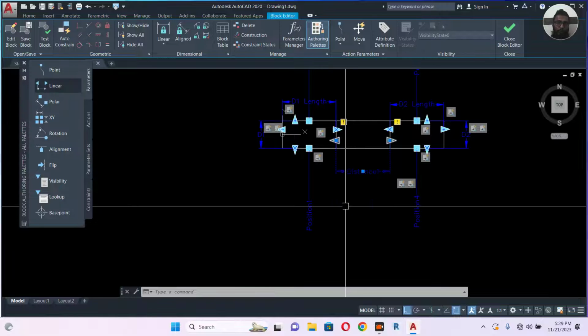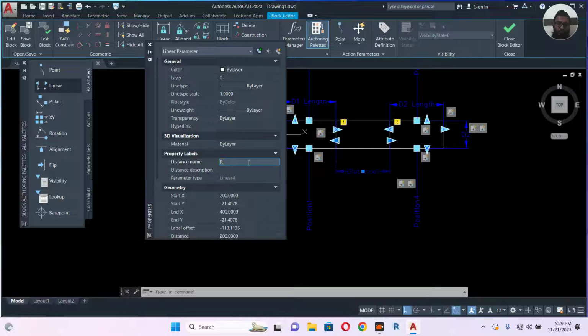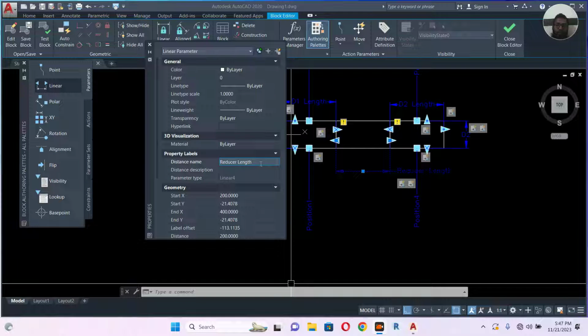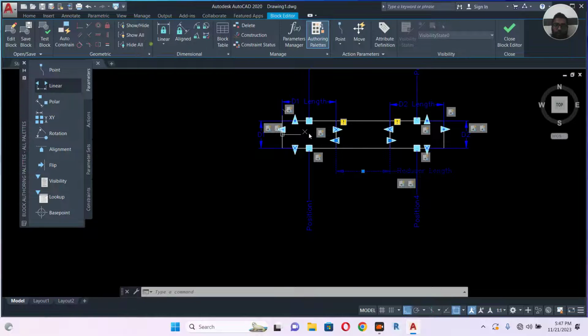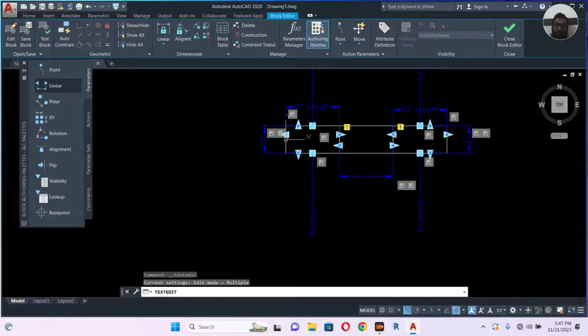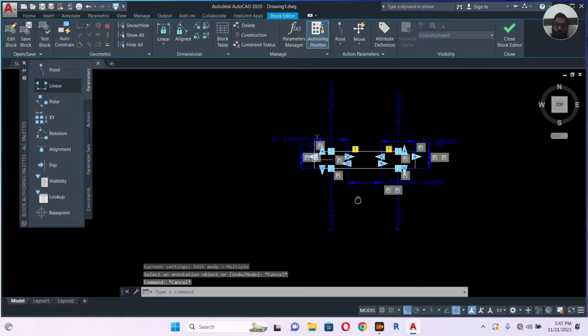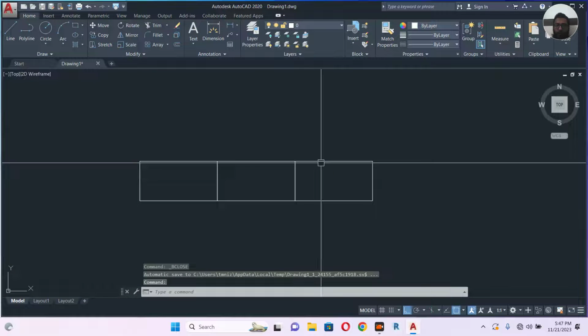And this one I will name reducer length. So this will be reducer length, enter. Let's close this one. I think I already assigned. Okay, let's close the block editor, save changes.